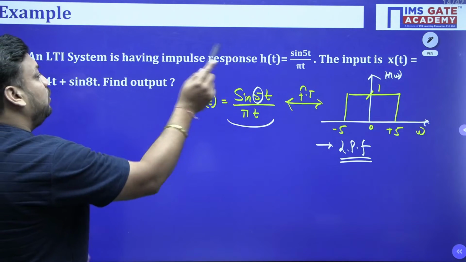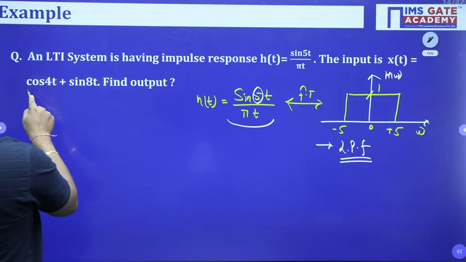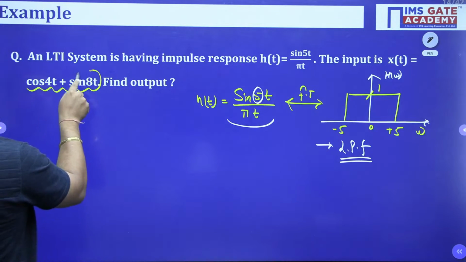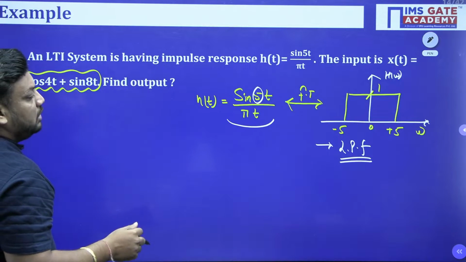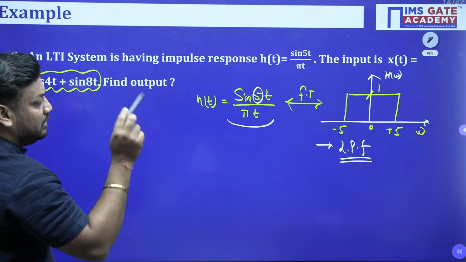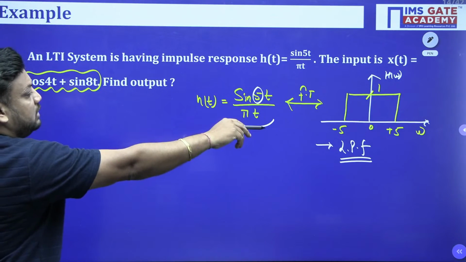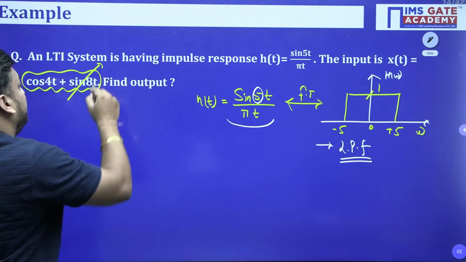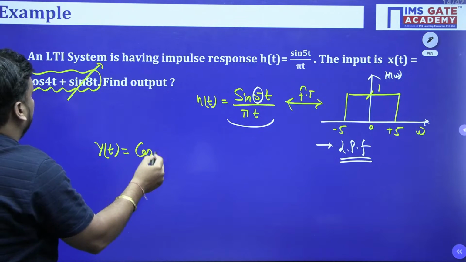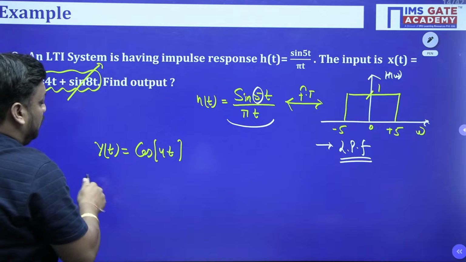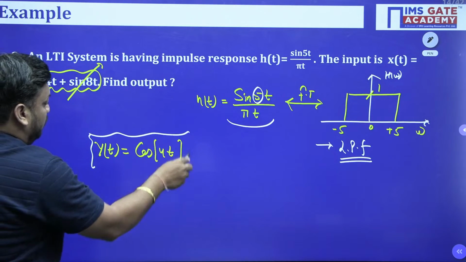The input is x(t) equal to cos(4t) into sin(8t). Find the output. Of course, it will only allow the frequency which is less than 5. The frequency above 5 will be definitely discarded. So the output will only contain cos(4t).